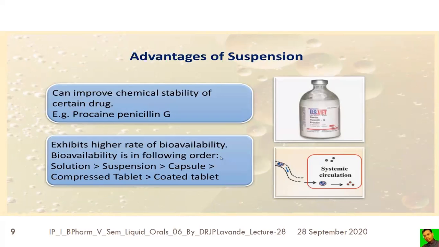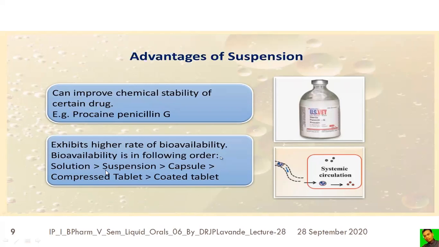Now, we select the suspension because of the bioavailability aspects. The order of exhibiting the higher rate of bioavailability, as shown in this slide: solutions have greater bioavailability than suspensions, then capsules, then compressed tablets, and then coated tablets.